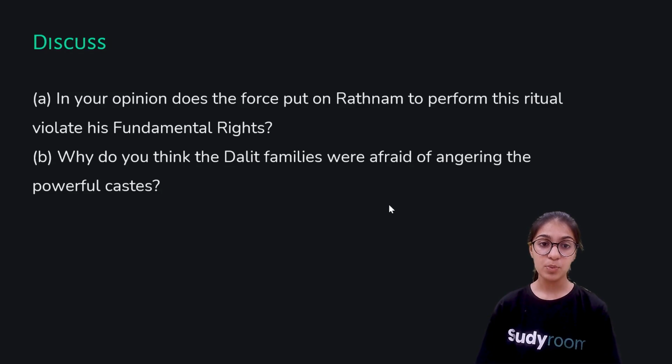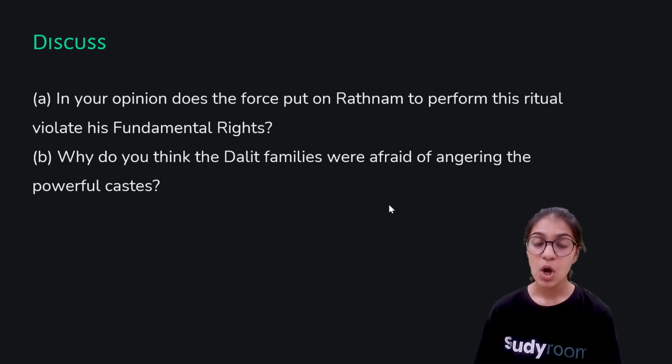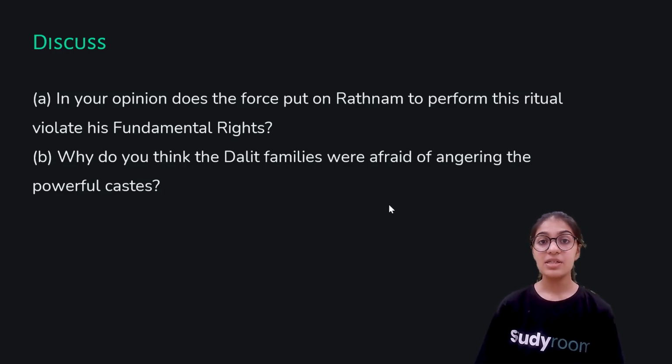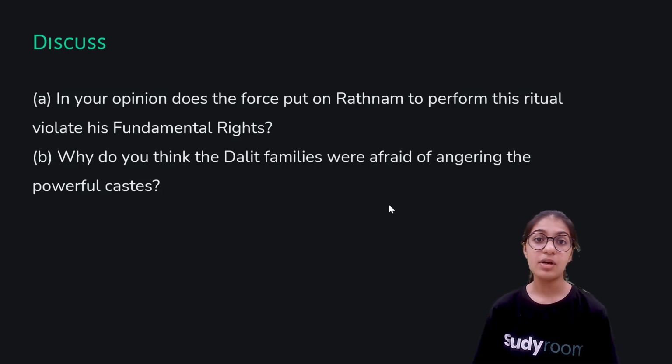Okay, so here is a discussion which goes: in your opinion, does the force put on Ratnam to perform this ritual violate his fundamental rights? Obviously, it violates his fundamental right. As you all know, one of the fundamental rights is the right to equality, which means nobody will be discriminated against on the basis of religion, caste, and gender, and equal rights will be given to each and every person. And in this example that we studied, there was direct discrimination happening on the basis of caste and religion. Therefore, the right to equality was being violated.